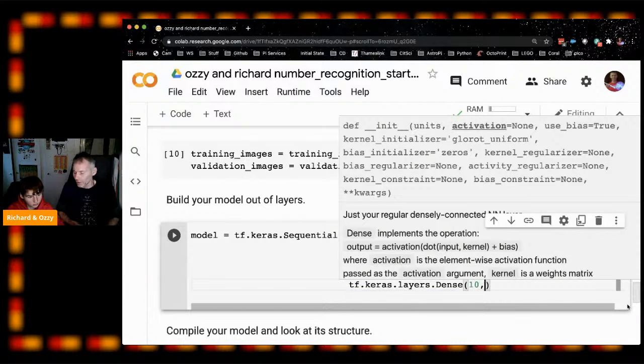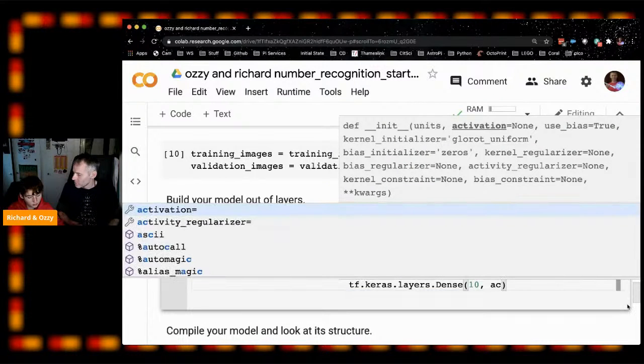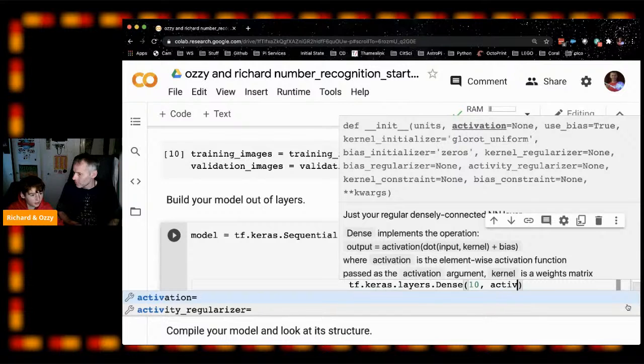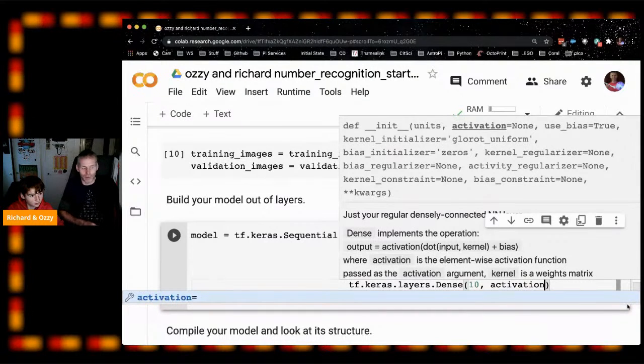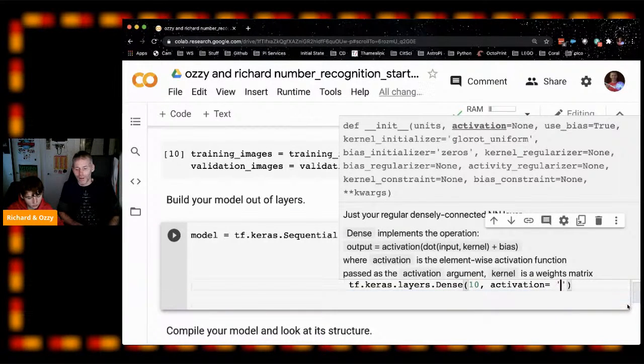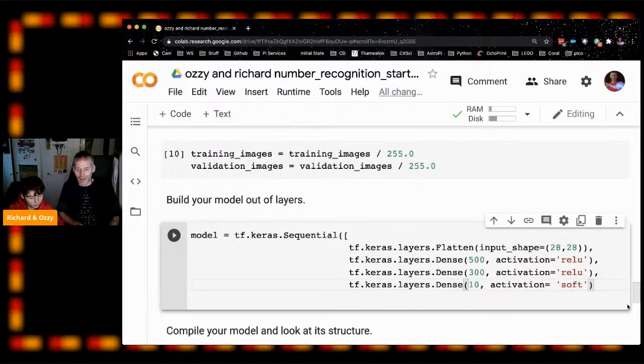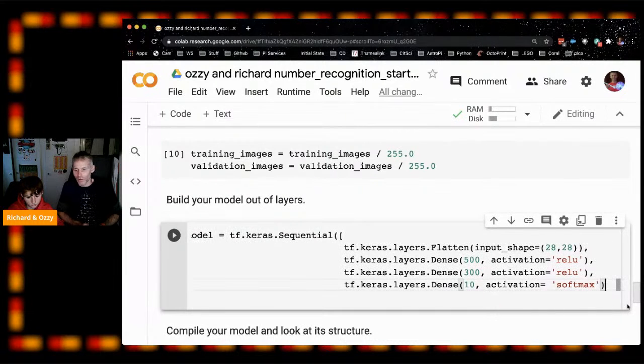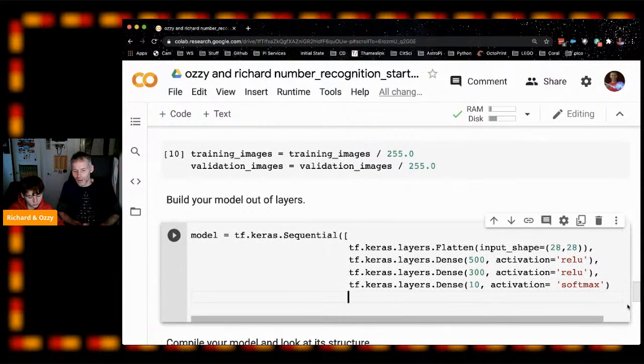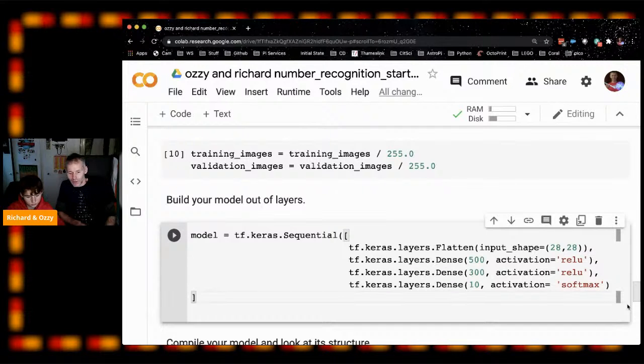Why is it going to have 10 nodes? Only 10 outputs, because there's only 10 numbers. Yeah, exactly. There's only 10 possible numbers, 0 through to 9. And this is going to have an activation called softmax. And basically, softmax will give us a percentage. It will say, I'm 50% sure it's this. Then close the square brackets. This is hard to type in without Python messing up the formatting. So just run that and check it doesn't give us any errors about our formatting.